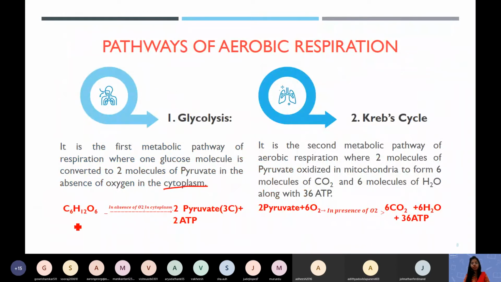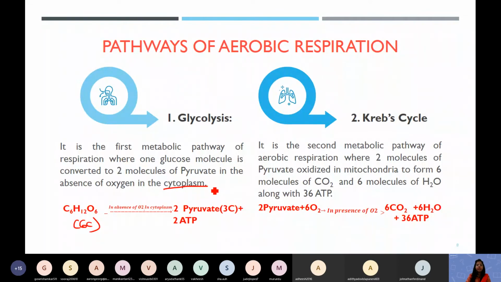One molecule of glucose is broken down, and 2 molecules of pyruvate and 2 molecules of ATP are generated. In glucose, 6 atoms of carbon are present. It is broken down to form molecules with 3 carbon atoms, and that molecule's name is pyruvate.